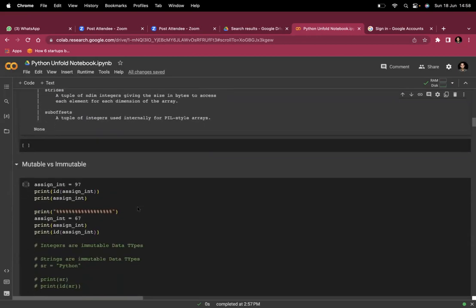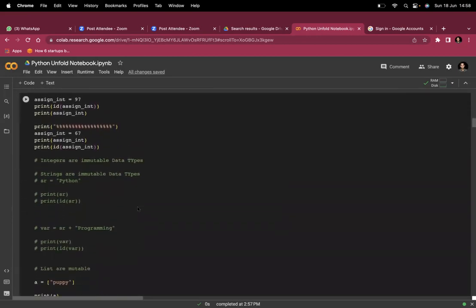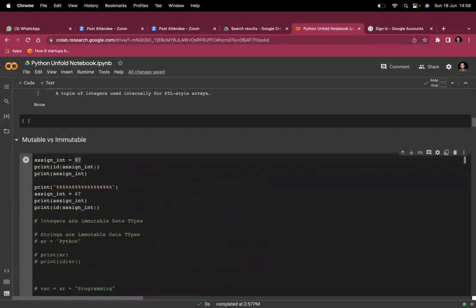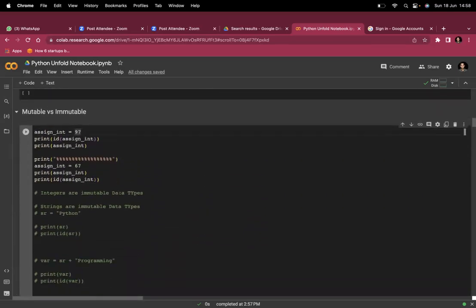Now come to this mutability versus immutability part. When we assign a number to a variable, I guess there is a picture as well. Okay, I will show you. When we assign any number to a variable, now we assign 97 as an integer.